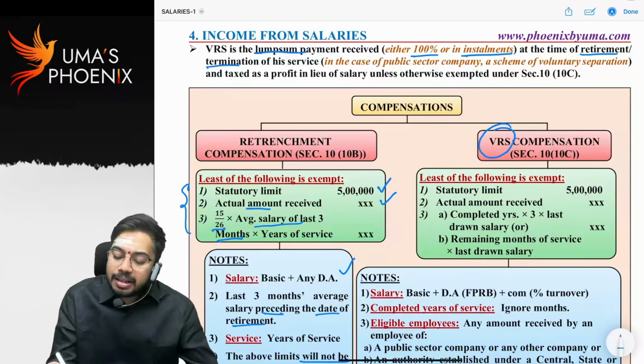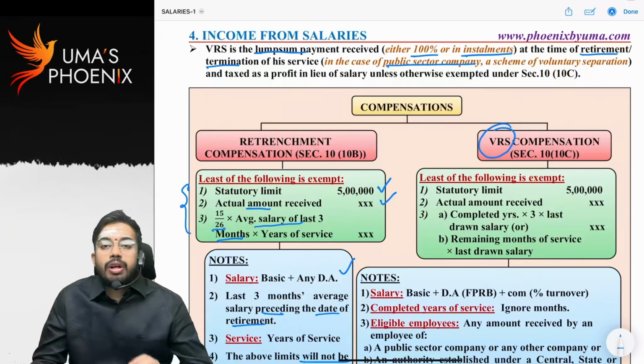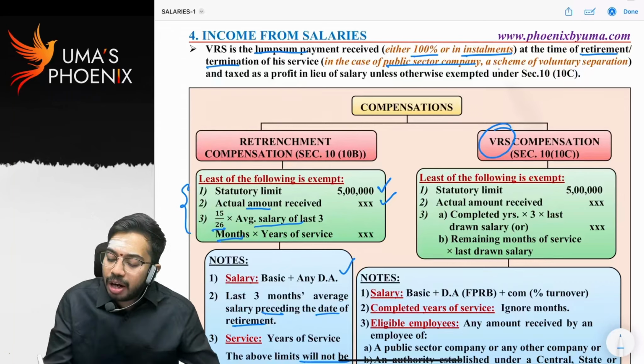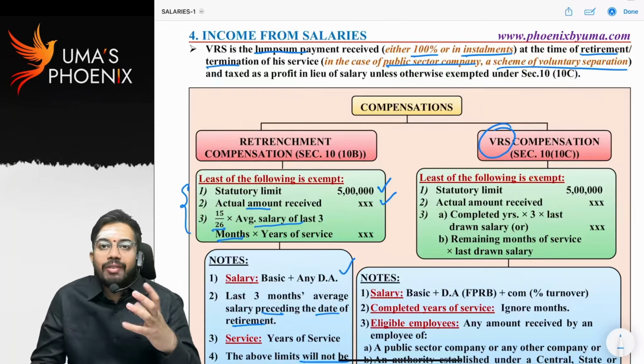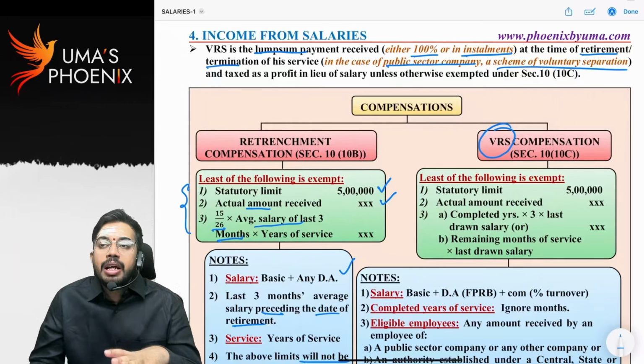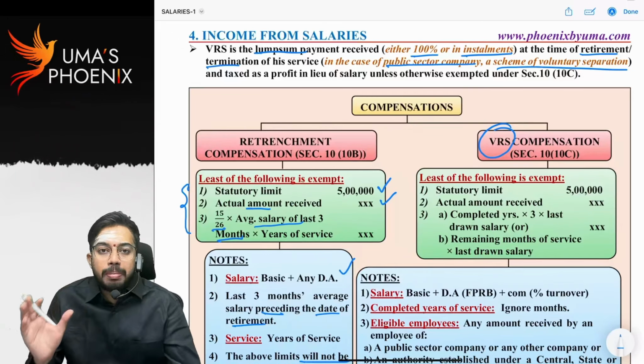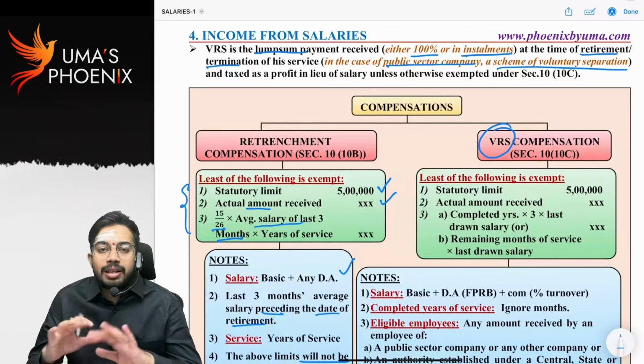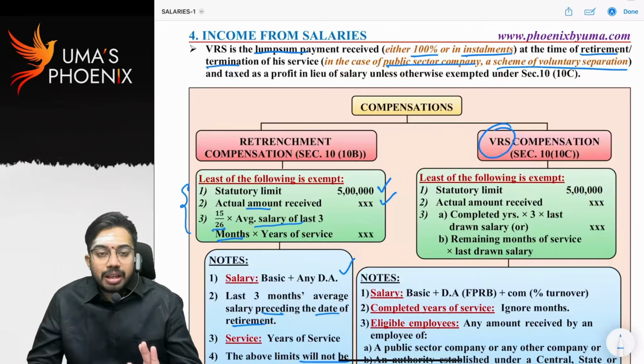But in any public sector company, we do not call that scheme a VRS scheme, we call it the voluntary separation scheme. So whenever you hear voluntary separation scheme, it belongs to a public sector company. For other categories of companies and persons, we call it the voluntary retirement scheme or VRS compensation.